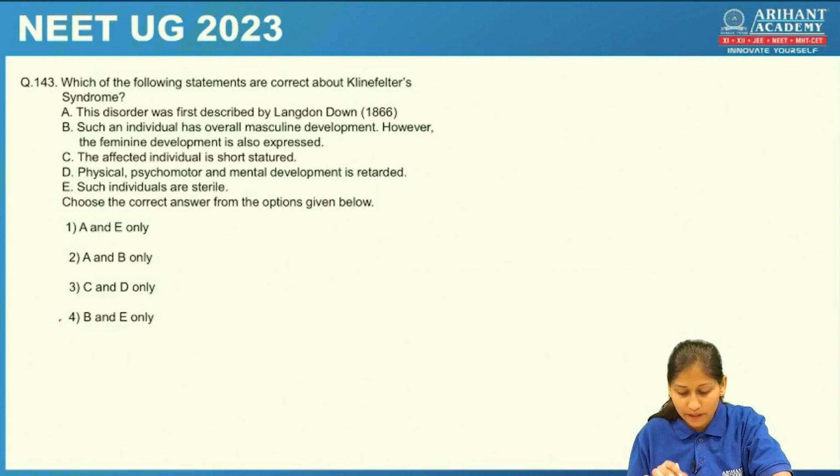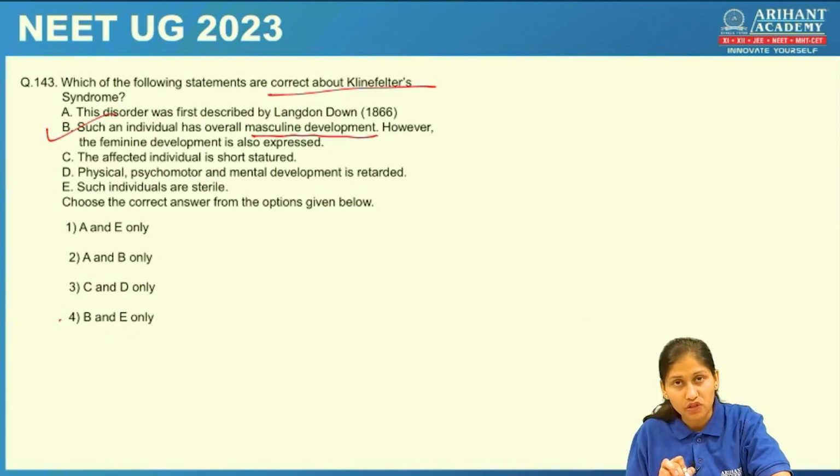Which of the following statements is correct about Klinefelter syndrome? The correct statement would be such individuals are masculine. Yes, masculine development is there, and such individuals will not be able to reproduce, so reproduction is absent in them. They will be sterile.